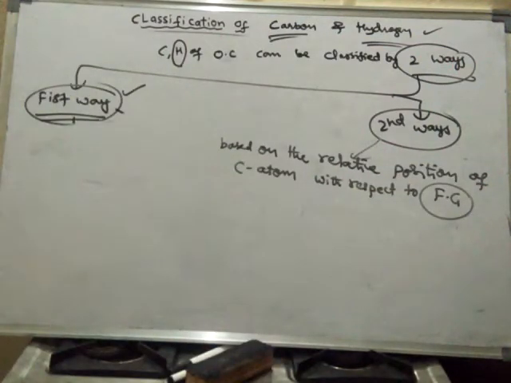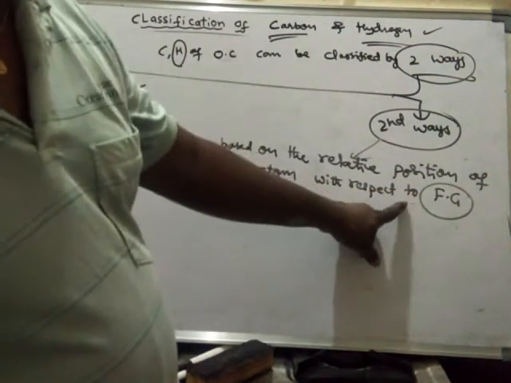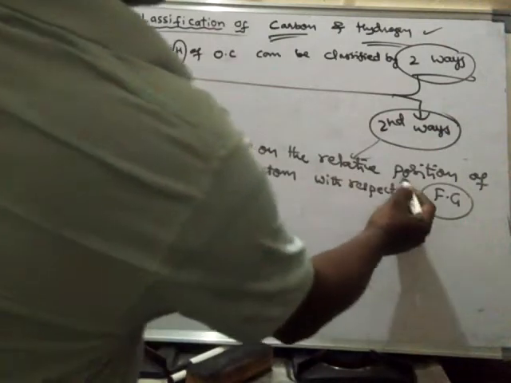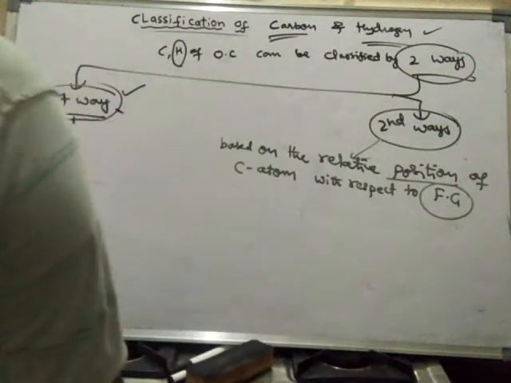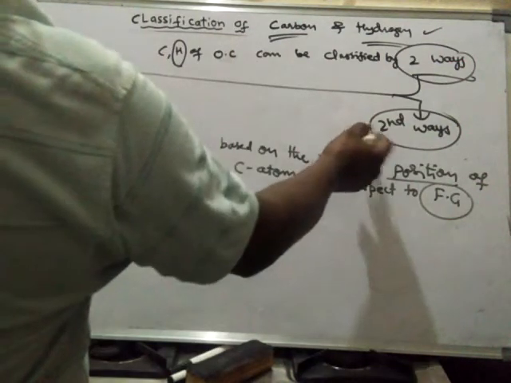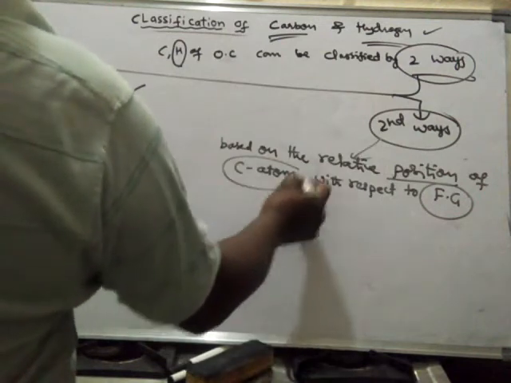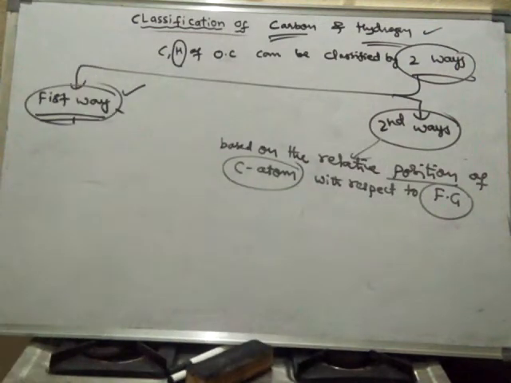So based on the position of carbon with respect to the functional group, these carbon atoms are classified in several ways.